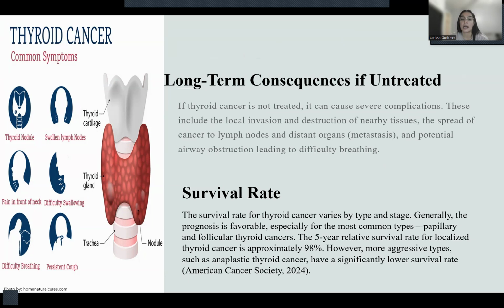Survival rate for thyroid cancer varies on your type and the stage that you do have. Generally, the prognosis is favorable for the more common types of thyroid cancer, which would be like the papillary or the follicular thyroid cancers. Again, thyroid cancer, the survival rate is about 98%. However, some more aggressive types, such as like the anaplastic thyroid cancer, have significantly lower survival rates.